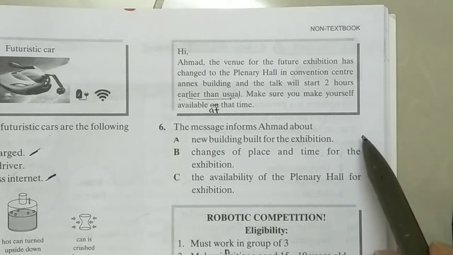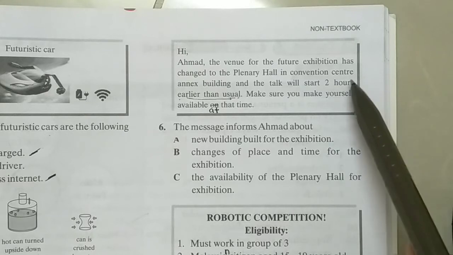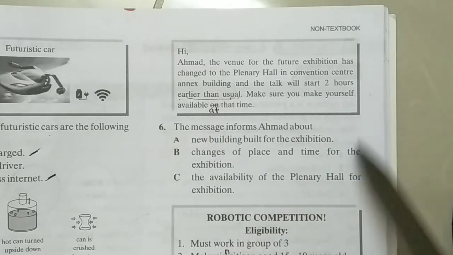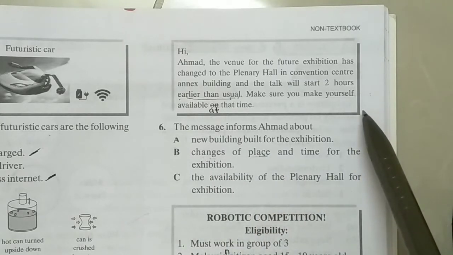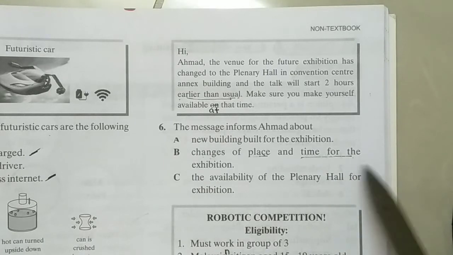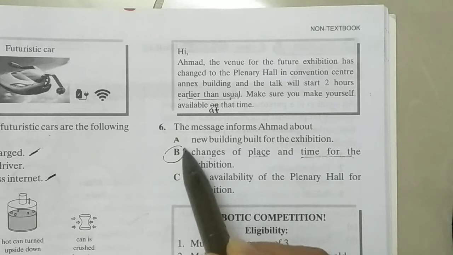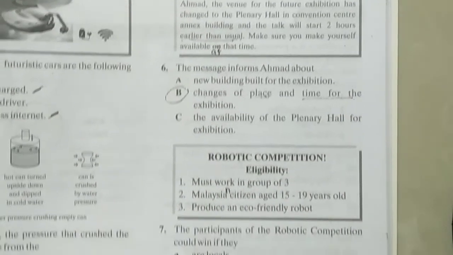The message informs Ahmad about A. New building built for the exhibition, B. Changes of place and time for the exhibition, C. The availability of the plenary hall for exhibition. Now it's stated here it will be changed, all right? Changed to plenary hall. So changes of place is here, and the time will start 2 hours earlier, a change of time for the exhibition. So B will be the answer because they fit the two requirements in the text here. All right, let's go to the next question. Question 7.